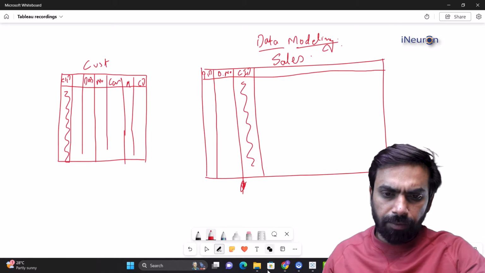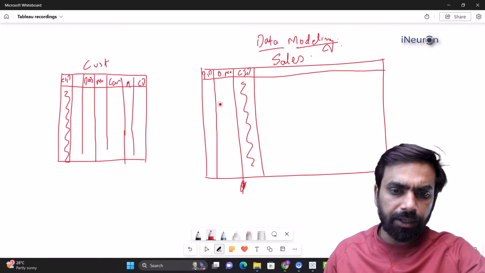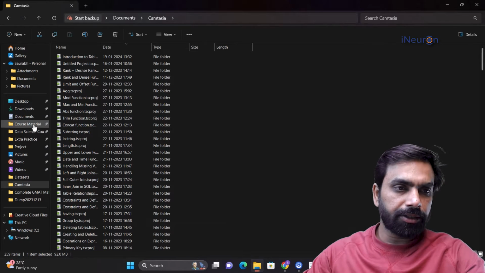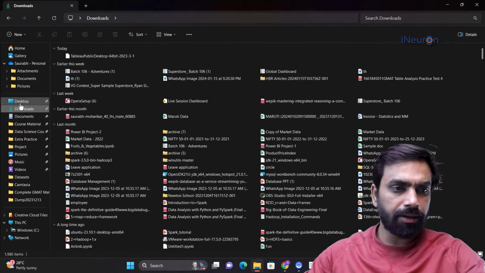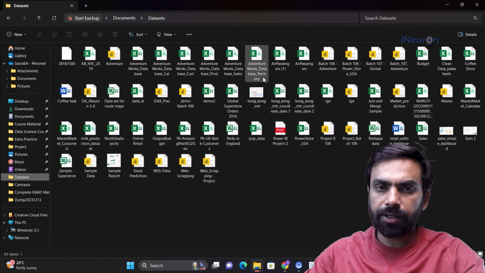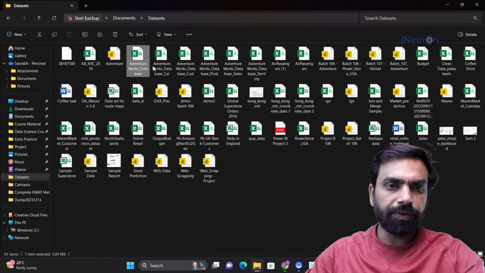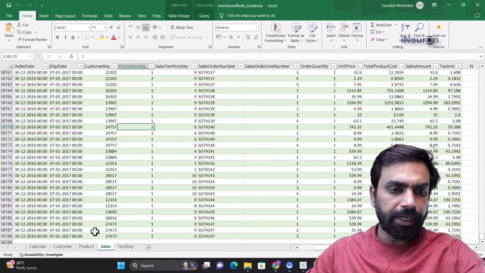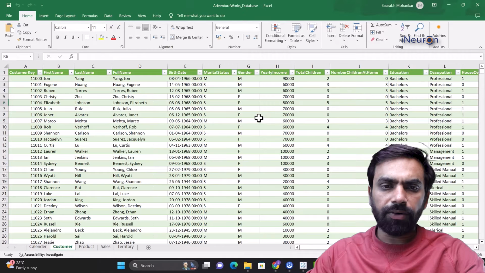Now, if I momentarily take you back to that sheet, I think the sheet is somewhere over here in the data sets folder. Right. So this is the sheet we are talking about. Now, as you can see, there's a lot of information about the customer.